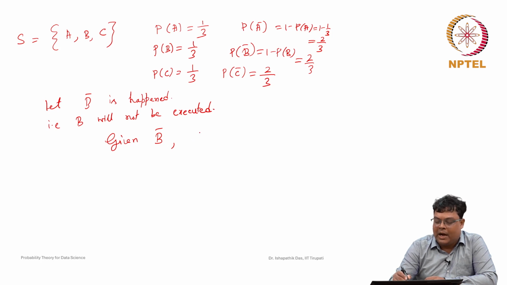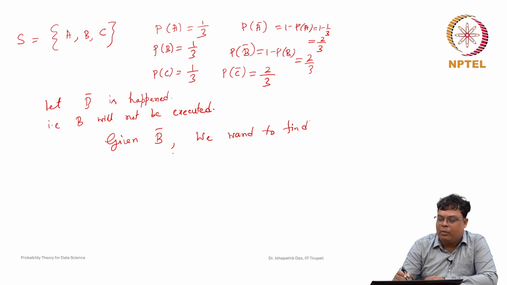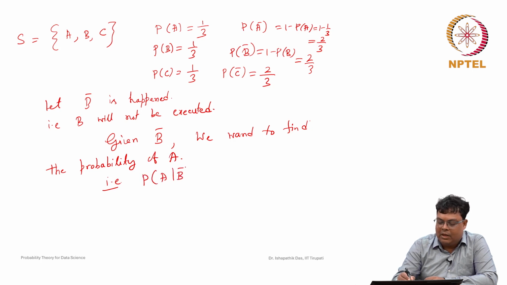Given B bar, we want to find the probability of A. We give this notation: probability of A given B complement.